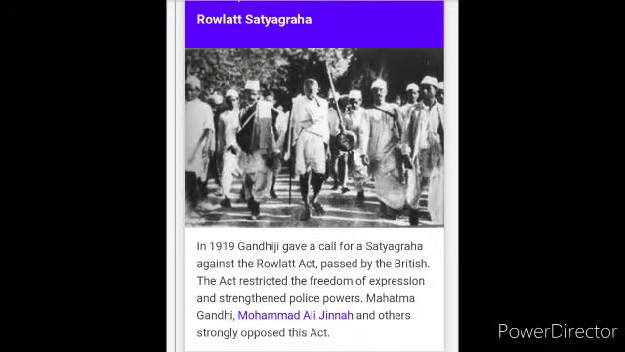Rowlatt Satyagraha. In 1919, Gandhiji gave a call for a satyagraha against the Rowlatt Act, passed by the British. The act restricted the freedom of expression and strengthened police powers. Mahatma Gandhi, Muhammad Ali Jinnah, and others strongly opposed this act.